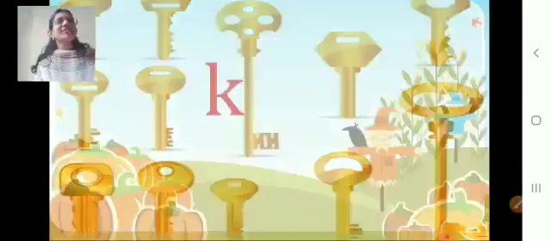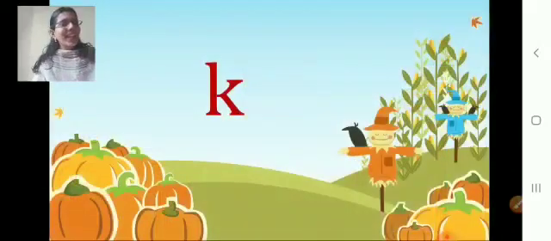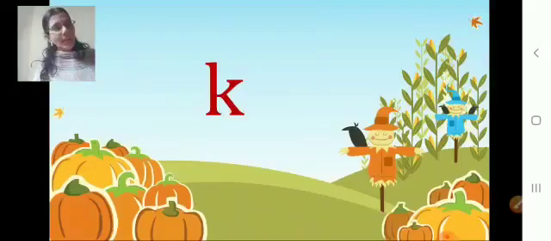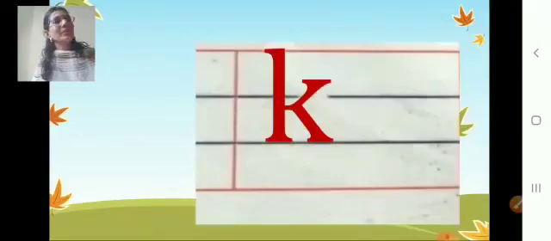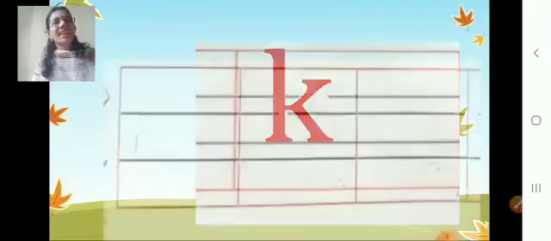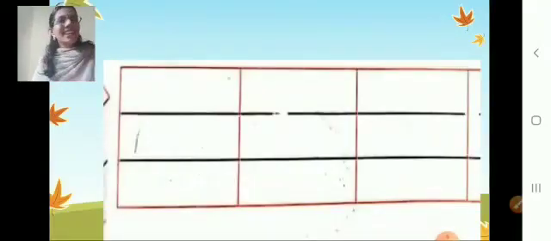Got it? So sweet. So what did we learn today? Small K. What is that? Small K. Repeat with me. Small K. What is that in the box? It is small K. In our worksheet, it will be like this. Small K. This is in our notebook. Small K. What is that? What are you going to do now? We are going to write.